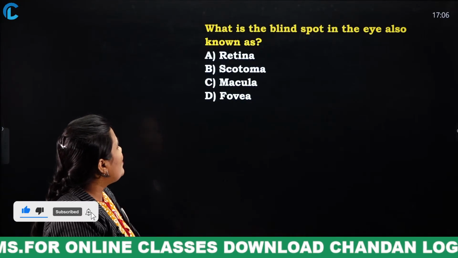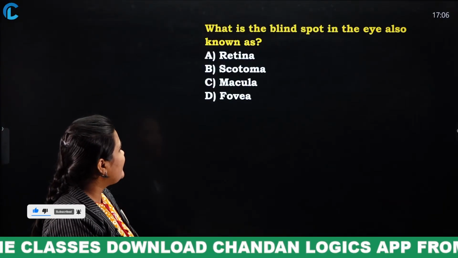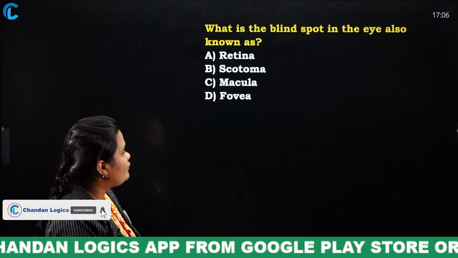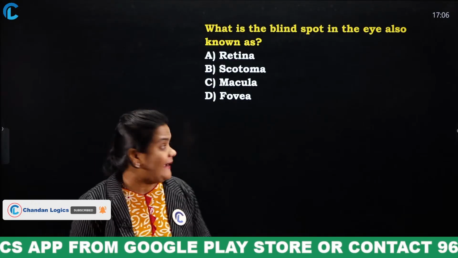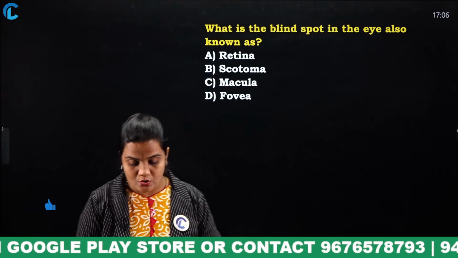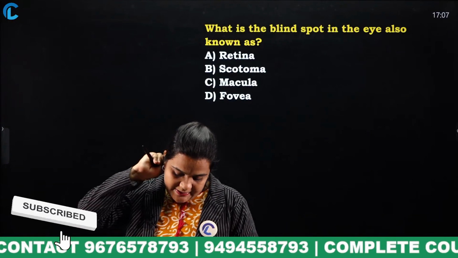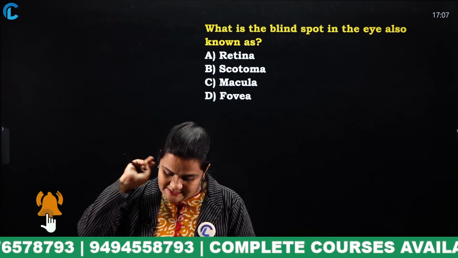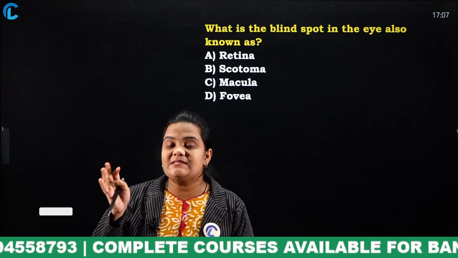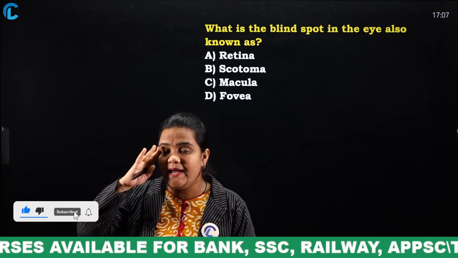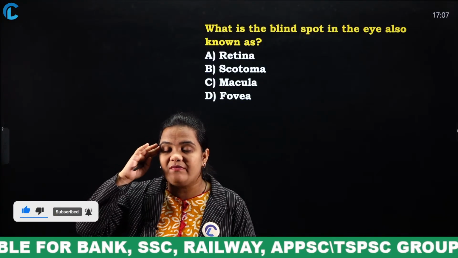Next. What is the blind spot in the eye also known as? Retina, scotoma, macula, fovea. Come on. Everyone must mention your answers in the comment section. What is retina actually? Retina is nothing but the back part of our eye.